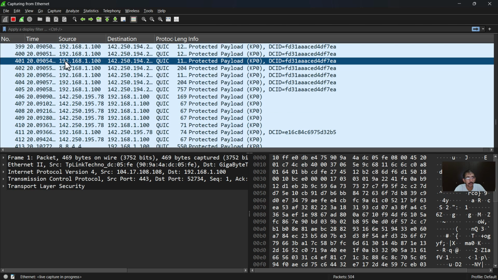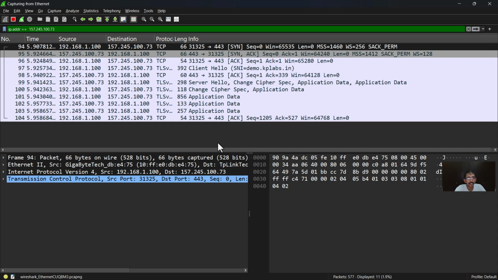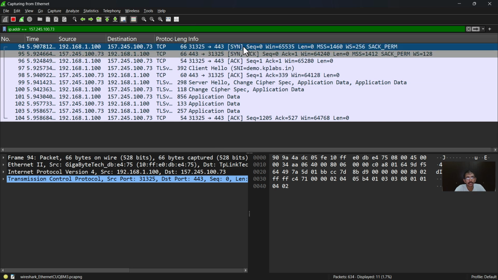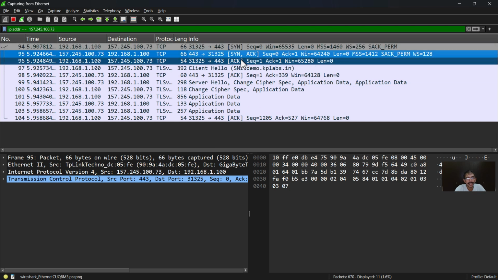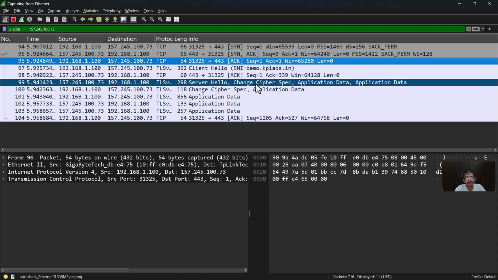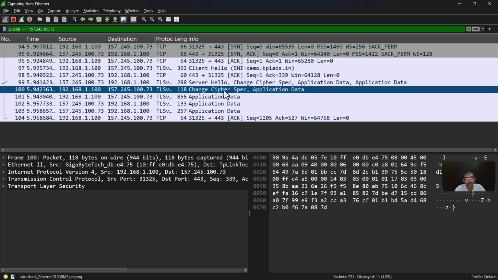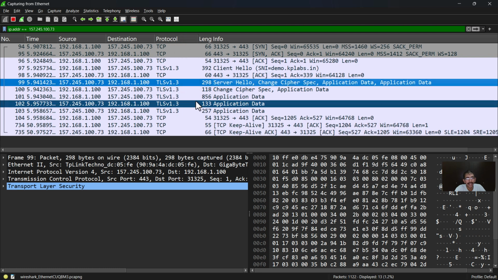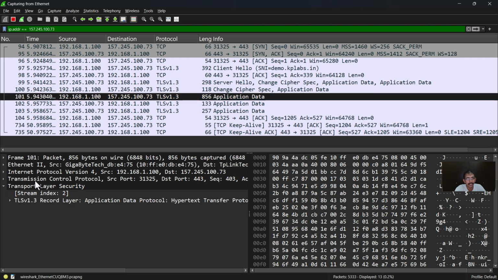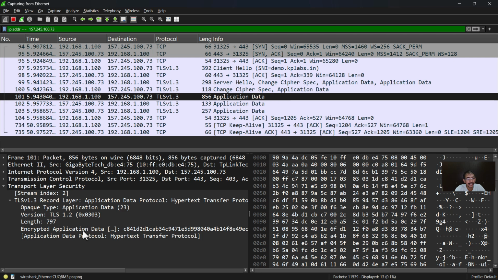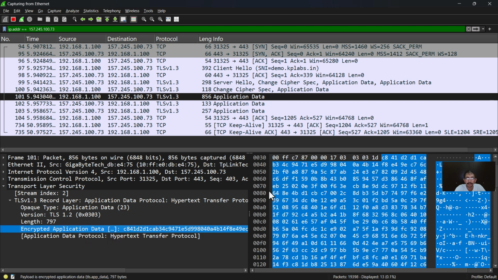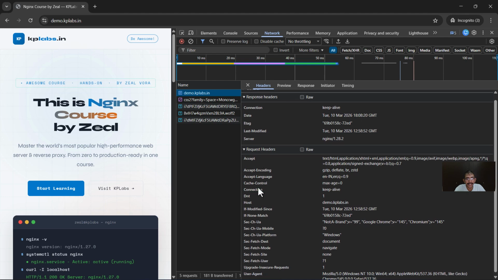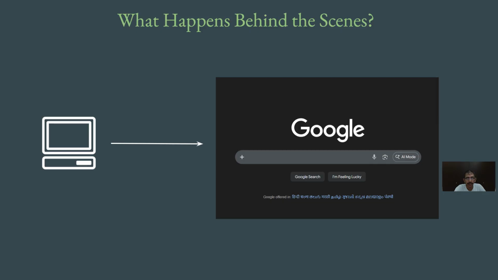So if I apply an appropriate filter, you see we got the exact packet capture. So this is the three-way handshake, SYN, SYN-ACK, ACK, and then since the website is using HTTPS, you have the TLS related protocol also that you will be able to see, and this is the actual application data. Now since you have the TLS, the application data will completely be encrypted. However, from the browser side, you will be able to see the exact request and response headers over here.